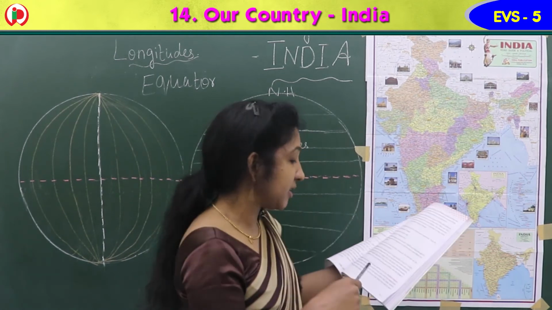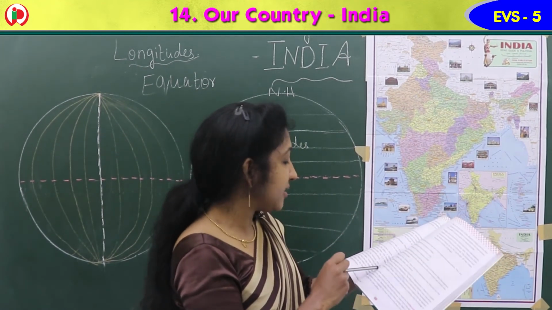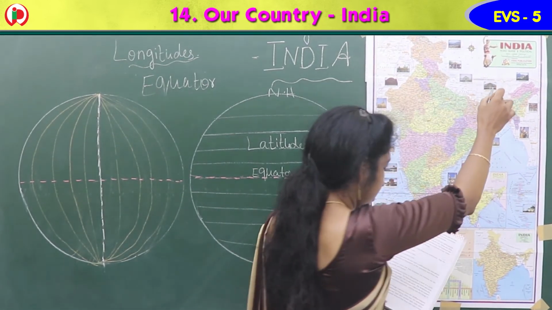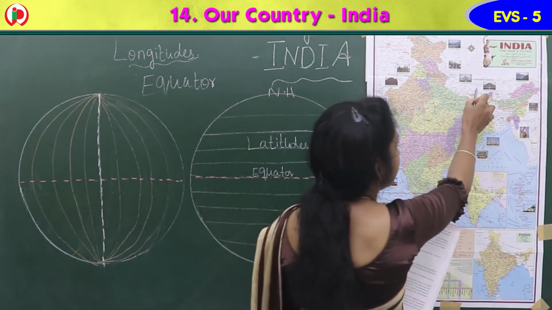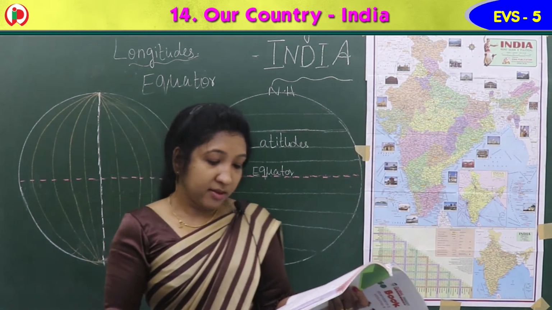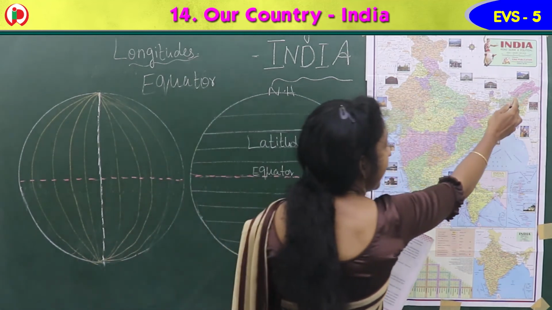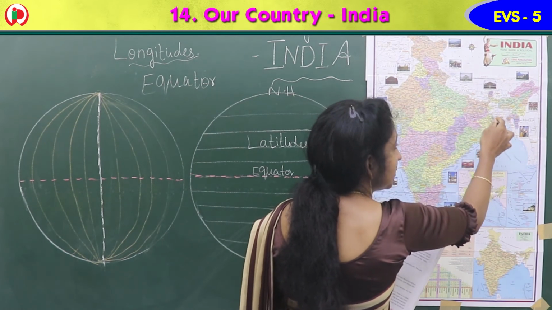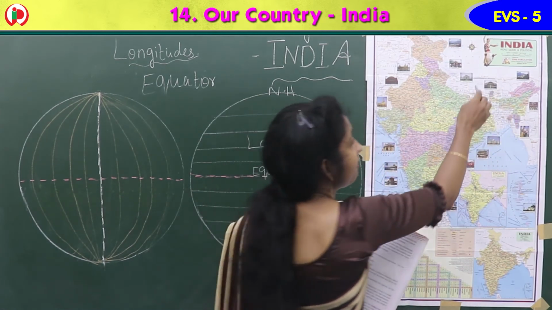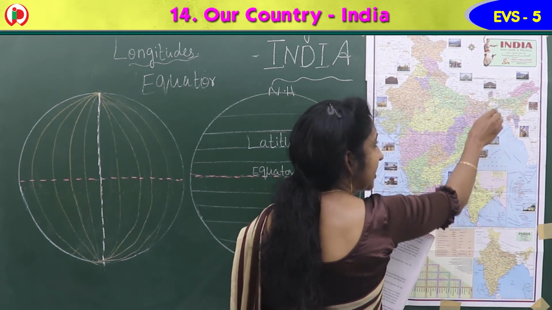It originates in Tibet and enters India in the far eastern state of Arunachal Pradesh. Here, this is Tibet. So the Brahmaputra originates in this part and flows to Arunachal Pradesh. Then it proceeds westward, unifying with Ganga in Bangladesh. After reaching here, again it comes to Bangladesh, where it unifies with the river Ganga. So from Tibet, Brahmaputra flows to Arunachal Pradesh, then joins Ganga here.